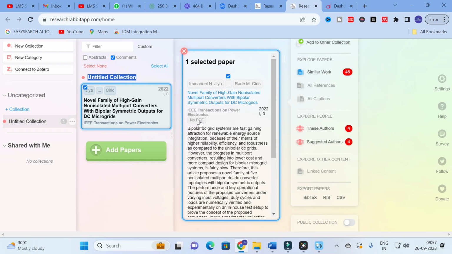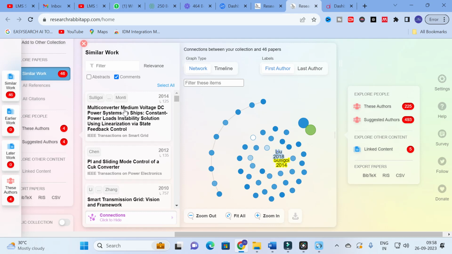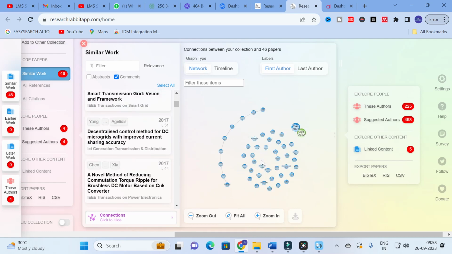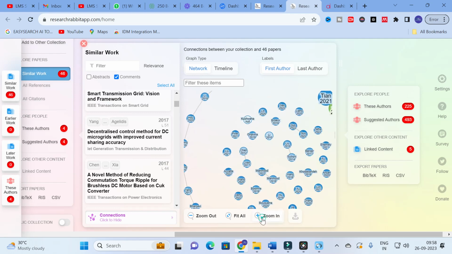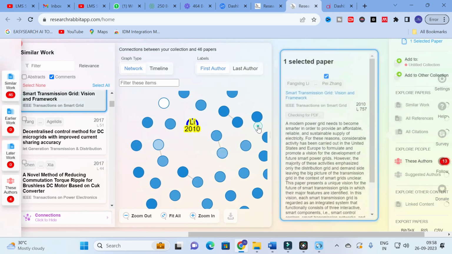What are the other important options available in this EnB? In order to find the most relevant papers related to a particular work, you have to click on similar work. You will get different papers related to that work. You can see here: multi converter medium voltage DC power system on ships, constant power and instability solution. Like that, different papers will be generated, and it will also form a map. If you zoom in, you will get a map like this, showing the most relevant papers related to that particular work.